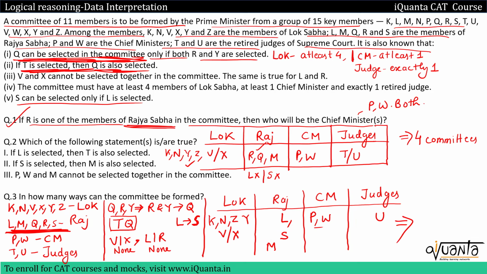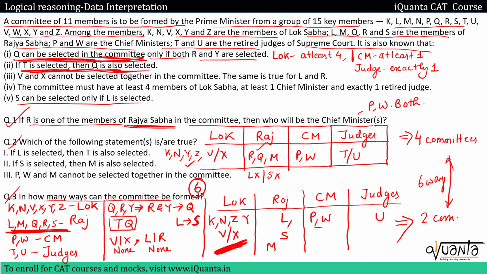So how many committees are possible from here? See, we only have this V or X case over here. So in one case we'll have V, in one committee we'll have X. So 2 committees are possible from here. Now the question 3 was asking us in how many ways can the committees be formed. So only 4 plus 2, that means 6 ways are possible. So 6 will be the correct answer to the third question.